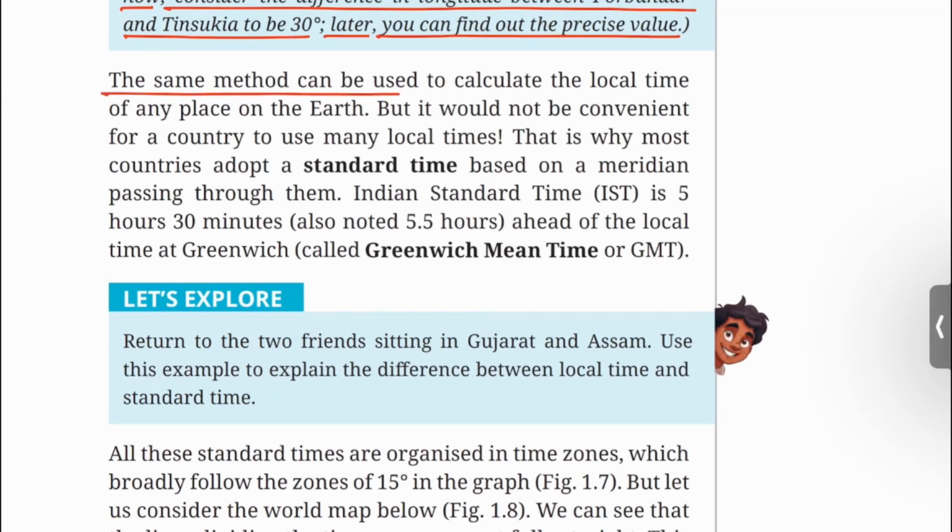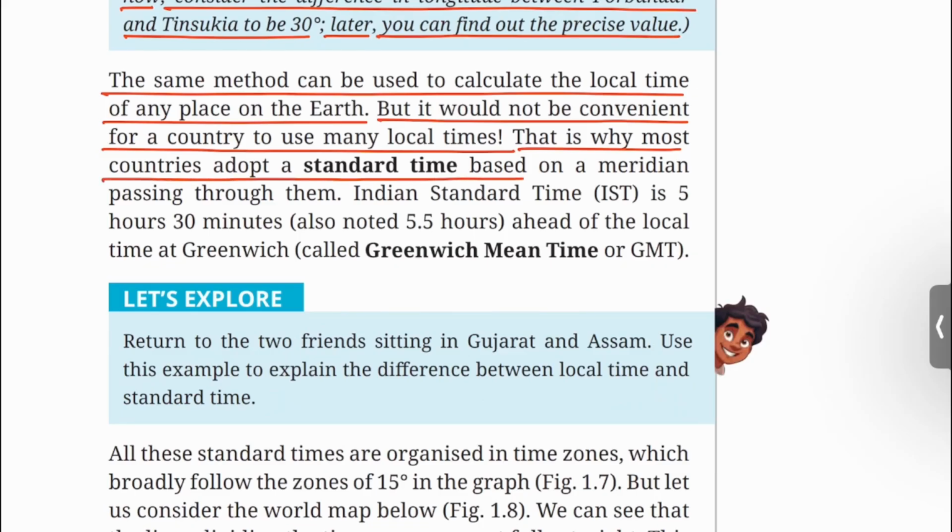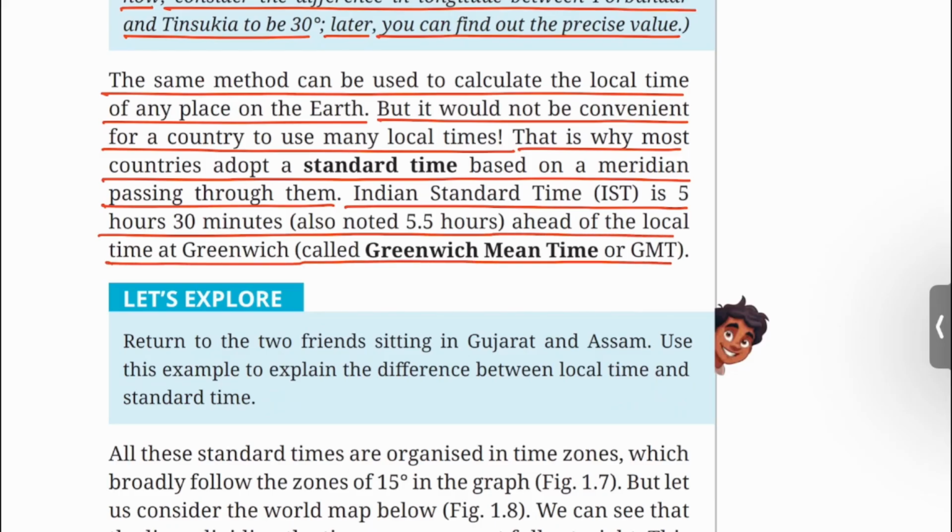The same method can be used to calculate the local time of any place on the earth, but it would not be convenient for a country to use many local times. That is why most countries adopt a standard time based on a meridian passing through them. Indian Standard Time (IST) is 5 hours 30 minutes, also noted 5.5 hours, ahead of the local time at Greenwich, called Greenwich Mean Time or GMT.